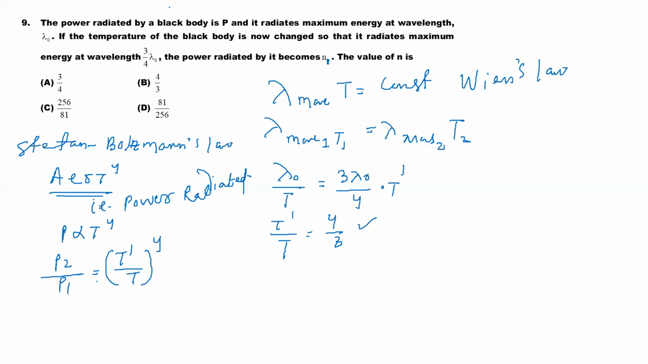So here we have to find the ratio of the power radiated in both the cases, that is N. So P2 by P1 is equal to T dash by T to the power 4, and T dash by T we got as 4 by 3. So 4 by 3 to the power 4: 16, 16 into 16 is 256, divided by 3 into 3 into 3 into 3, which is 81. So 256 by 81. Understood? Got it?